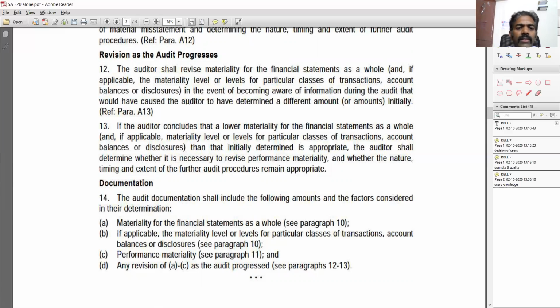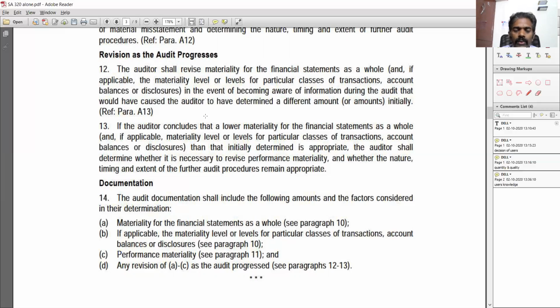Okay, now we have arrived at the materiality figure, say 50,000 as the overall planning materiality, and you have arrived at the performance materiality as 20,000 or 25,000. So how did you arrive at that? The auditor arrived at that based on last year's audited financials. He looked at the numbers because he's going to start the audit in the middle of the year, an interim audit, so he doesn't have the end of year financial statement. So he looks at last year's financial statement, and based on that, he is arriving at certain numbers.